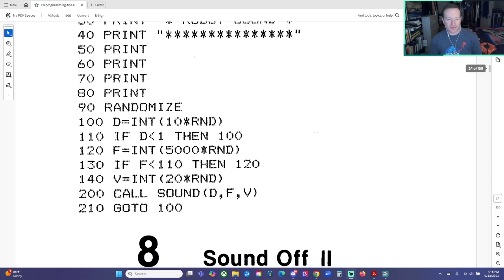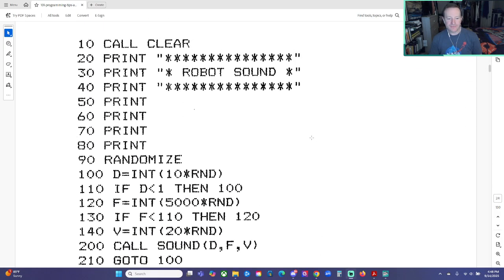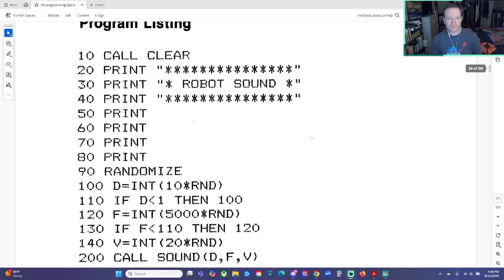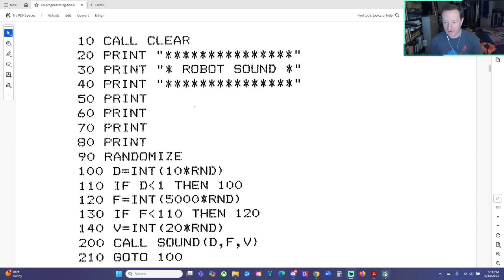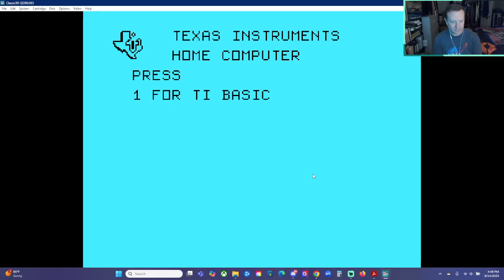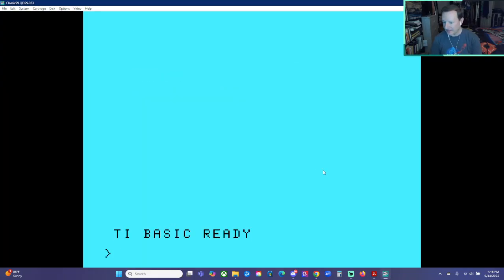Okay, how long is this program? Not too long. Can we fit it on one screen? Yeah, we sure can. Okay, let's start typing. Let's get into TI Basic. Again, I'm using the Classic 99 emulator for this.